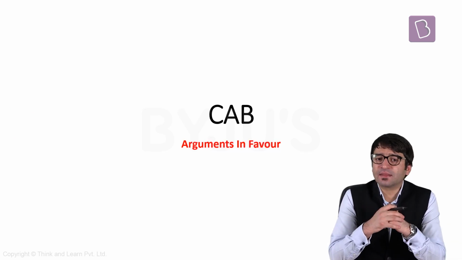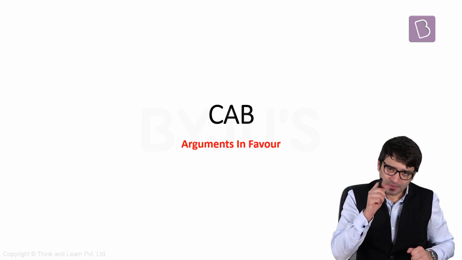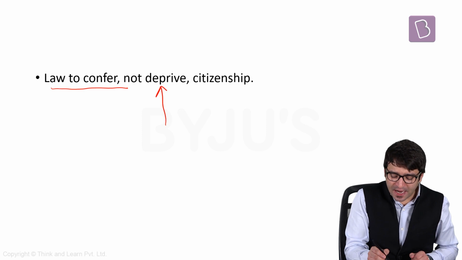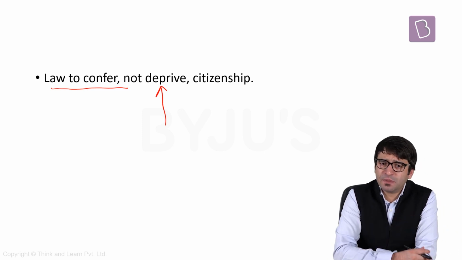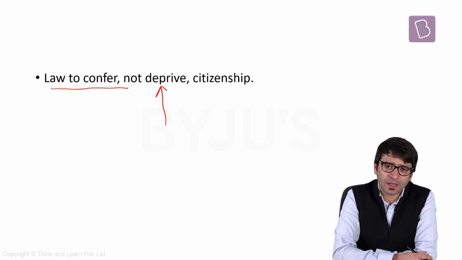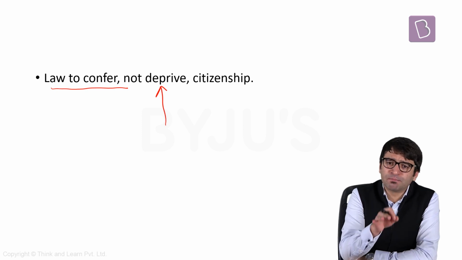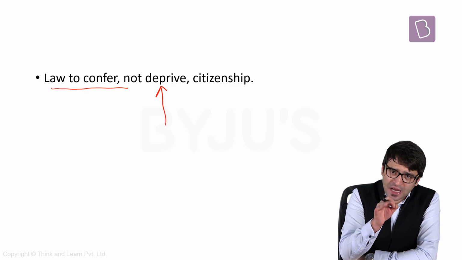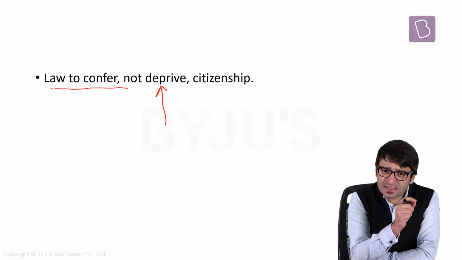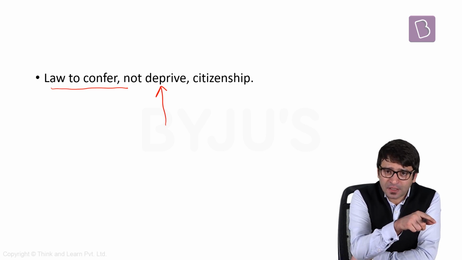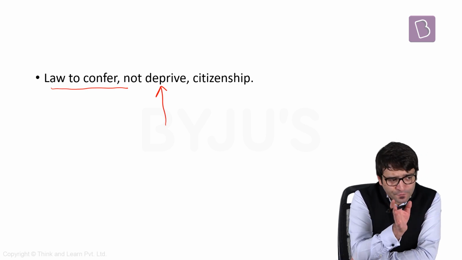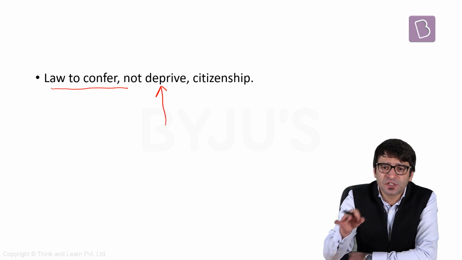Now, let's look at the arguments in favor of CAB. Argument number 1. This is a law to confer, not deprive, citizenship. Why should people in India be worried about CAB? This CAB does not apply to Indian citizens right now. This CAB has the primary motive of providing citizenship to those religious minorities from 3 Islamic countries who fled these countries because of religious persecution.